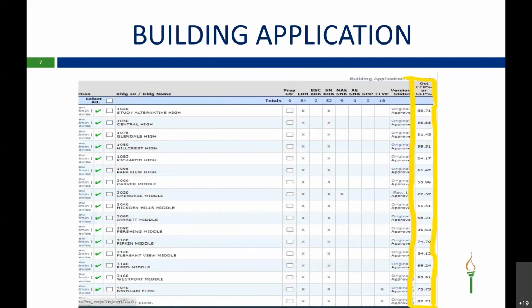This slide just shows you where you can find your October free and reduced percentage for each building. So if you log into your web apps and then you click on Food and Nutrition Services, click on the first tab at the left-hand corner that says Applications, then go down to the second one that says Application Packet, and then go down to the second box that says Building Applications. There you can click on School Nutrition Program, and you will find all your buildings and all the percentages on the right-hand side. They'll let you know what your percentage for October is for those buildings.